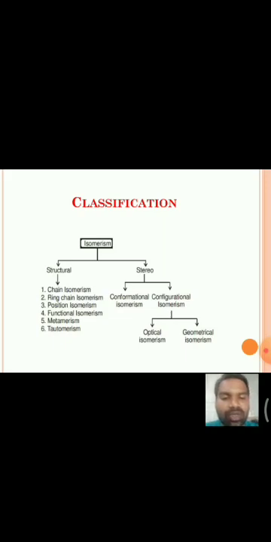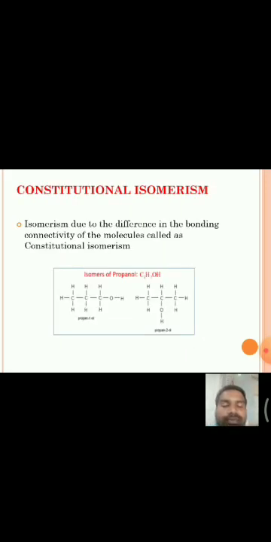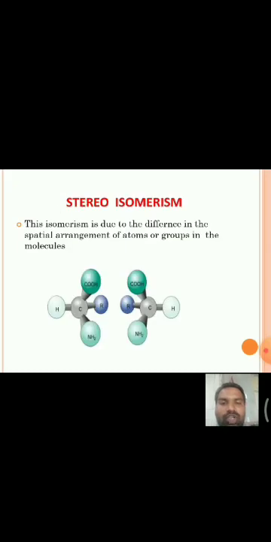And stereoisomerism is classified into conformational isomerism and configurational isomerism. This configurational isomerism is classified into optical isomerism and geometrical isomerism. This is about constitutional isomerism. Okay, coming to stereoisomerism,